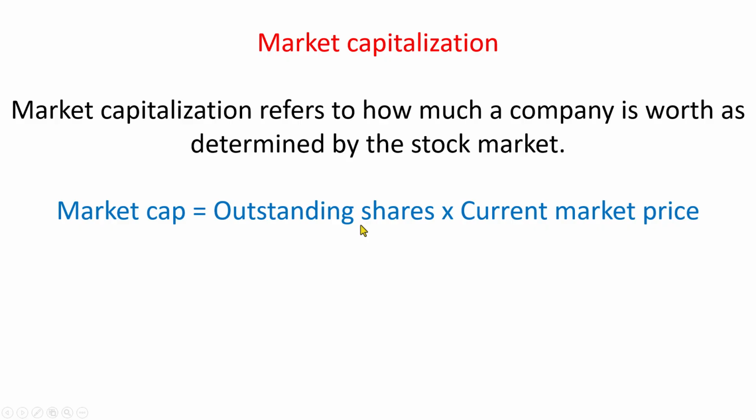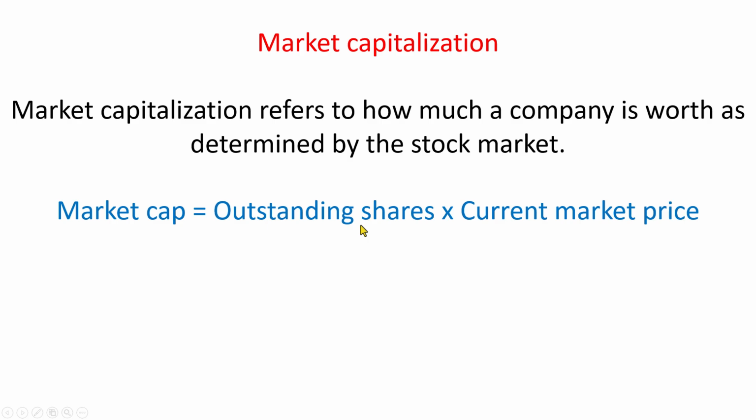This is different from authorized shares. What are authorized shares? Authorized shares are the maximum number of shares that a company can issue. This is also different from public float, which we will learn in the next video. Outstanding shares are the total shares a company has issued that are currently held by all investors.